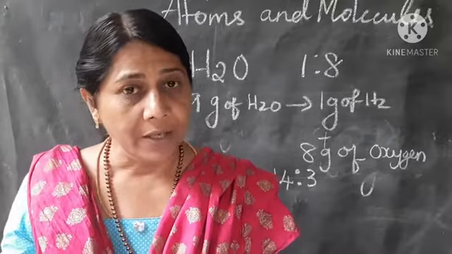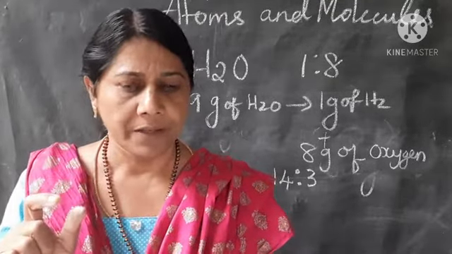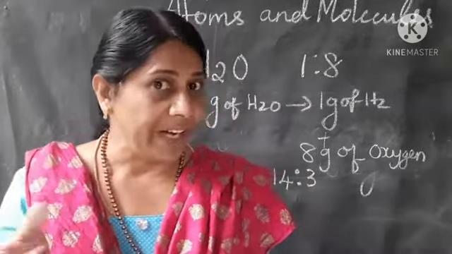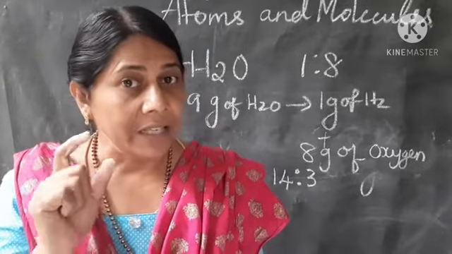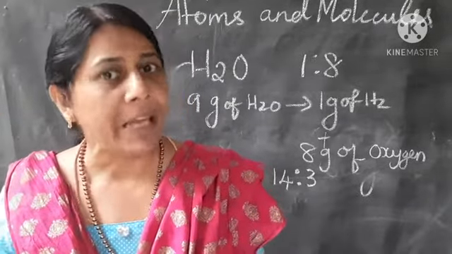Then next, for a chemical compound there will be a definite proportion, which we have already studied. And the next point is that each kind of atom has different mass and different chemical properties.